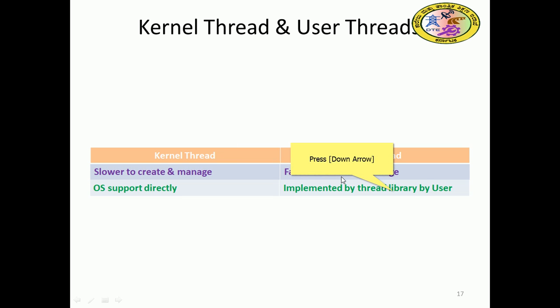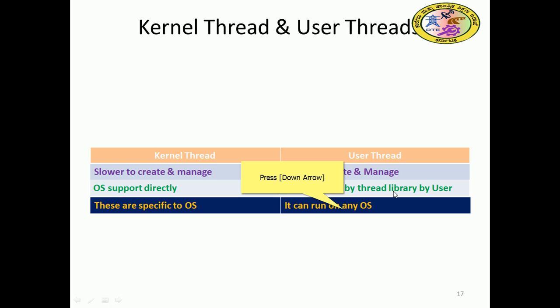The kernel thread is directly supported by the OS, whereas the user thread is implemented by a thread library by the user, right? Thread library means that programming language compilers provide some threads, so you might include pthread.h, a preprocessor include, while writing the program.